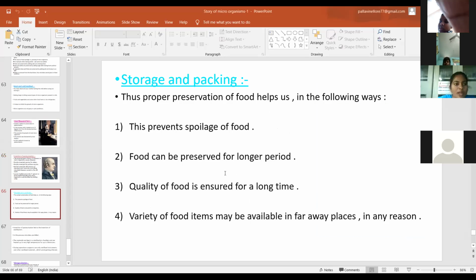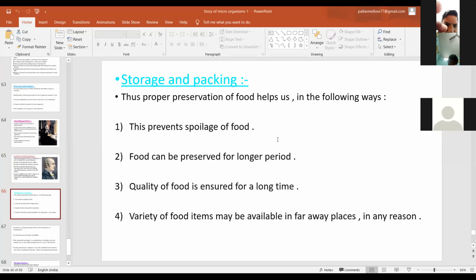Next, storage. How to store food items and how to pack the food items. This prevents the spoilage of food items.